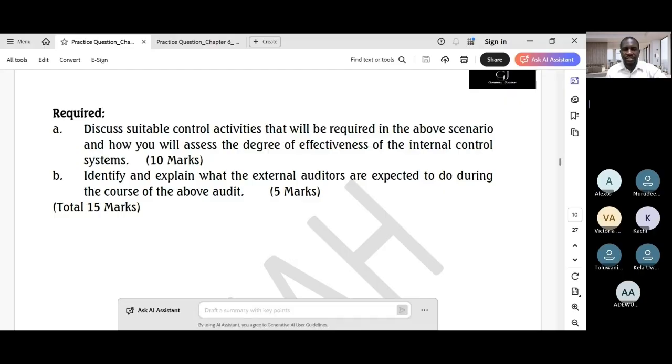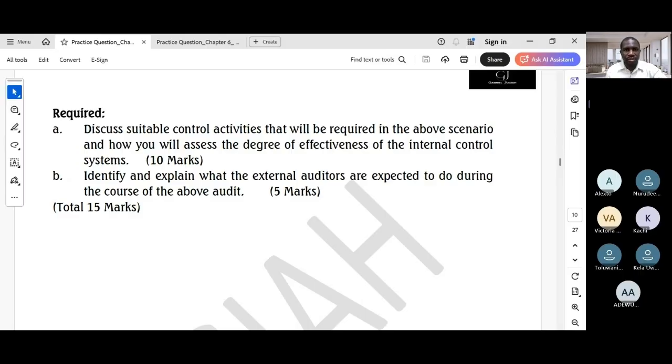All right. So ladies and gentlemen, before us we have Reliable Limited. The question is a case study, and I think it tests your ability to identify and apply internal controls in a small business context. You see that the scenario for this Reliable Limited is a classic example of a weak control environment, which is part of what we've looked at under the control environment area of this chapter 6. The audit approach.